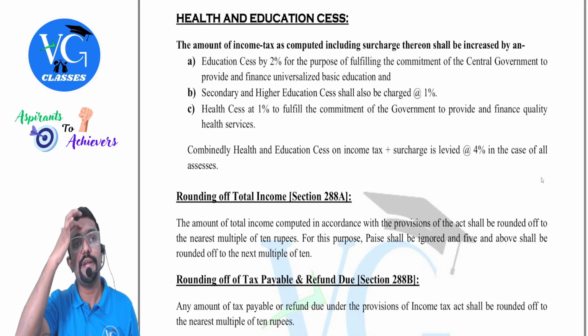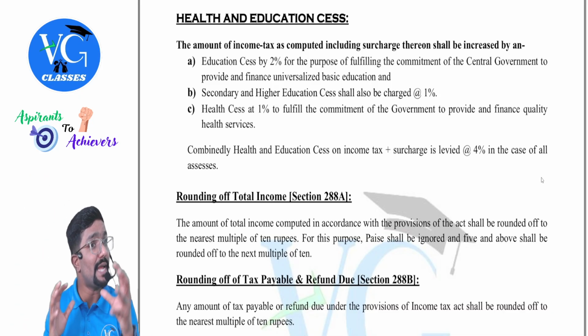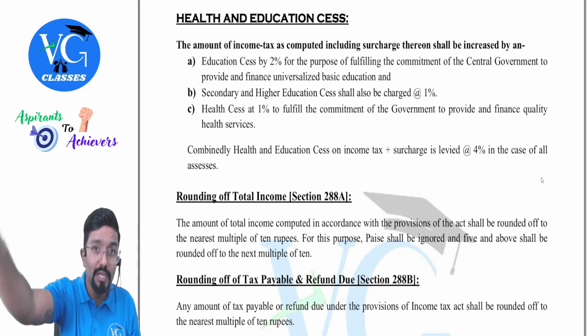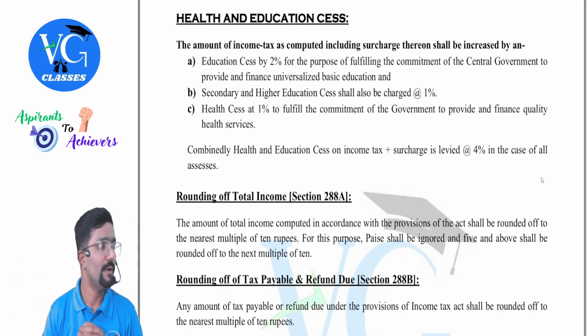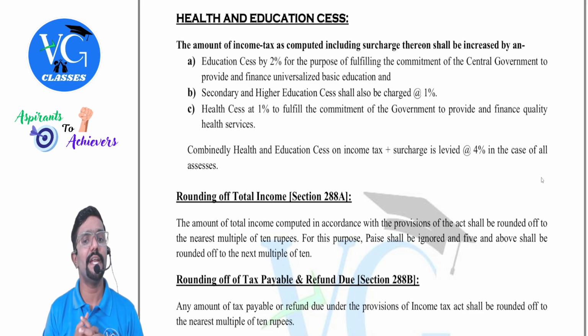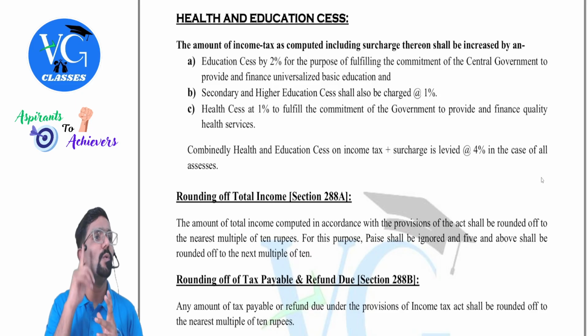Clear? Whereas when it comes to education cess, health cess and all, it has to be credited to a separate account and that amount has to be used only for that purpose. Only for that purpose, guys. Okay, next one. Secondary and higher education cess shall also be charged at 1%.